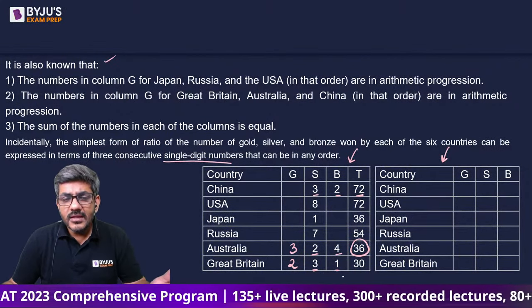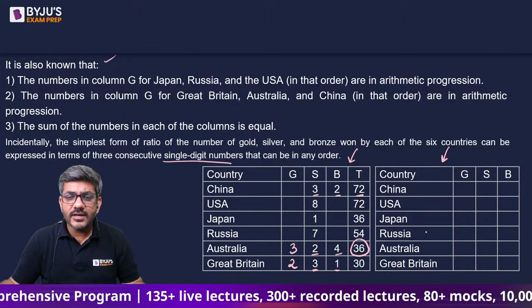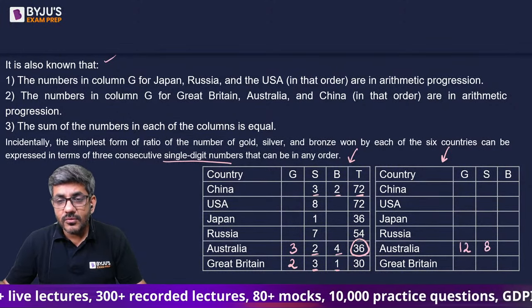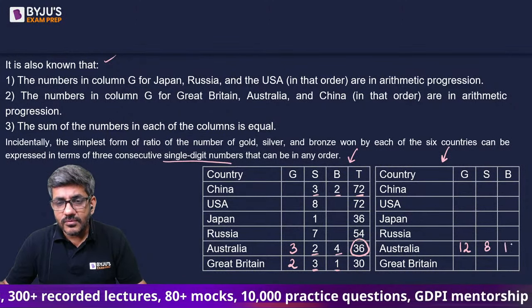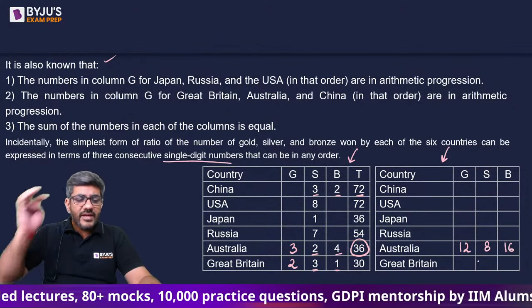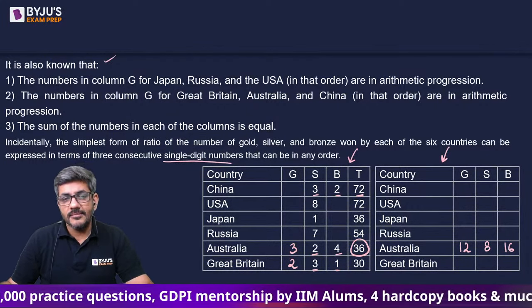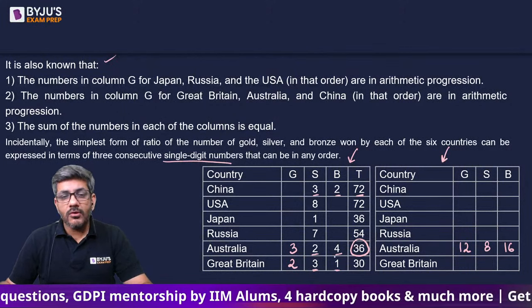Let's do that. 3, 2, 4 के रेशियो में अगर आप 36 को डिवाइड करोगे, so this number will come out to be 12, this number will come out to be 8, and this number will come out to be 16. So 12, 8 and 16 is the number of medals won by Australia. Right? Let's talk about Great Britain.